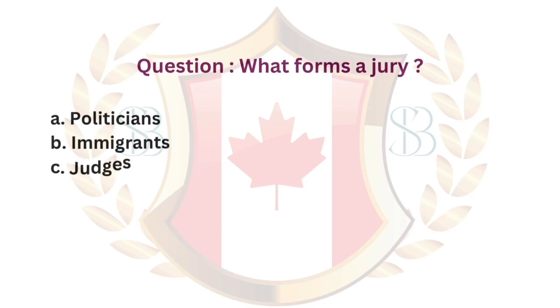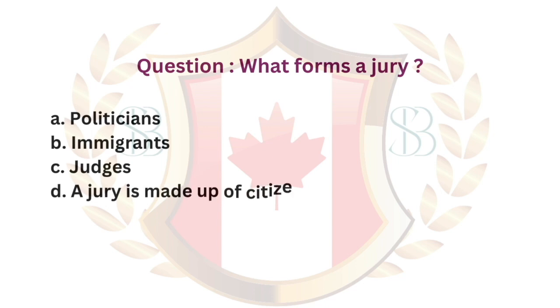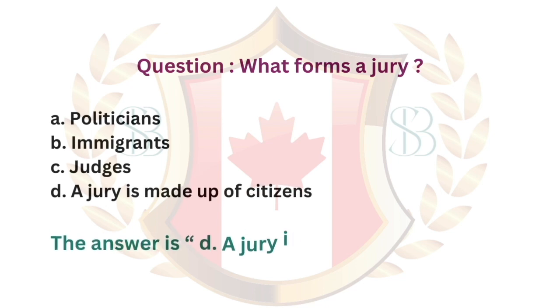Question: what forms a jury? A. Politicians. B. Immigrants. C. Judges. D. A jury is made up of citizens. The answer is D. A jury is made up of citizens.